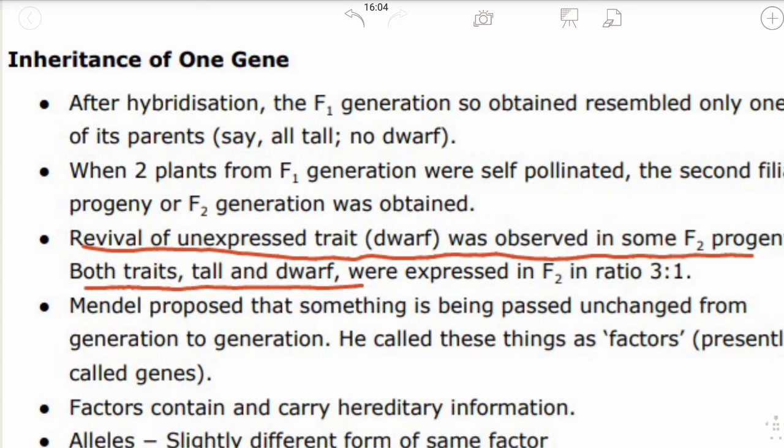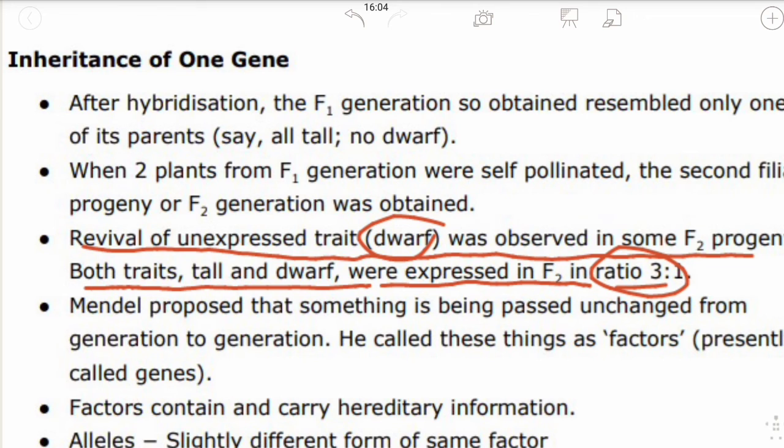Both traits, tall and dwarf, were expressed in F2 in the ratio of 3:1. Unexpressed trait means dwarfness is hidden. He found that three were tall and one was short, so the ratio is 3:1.